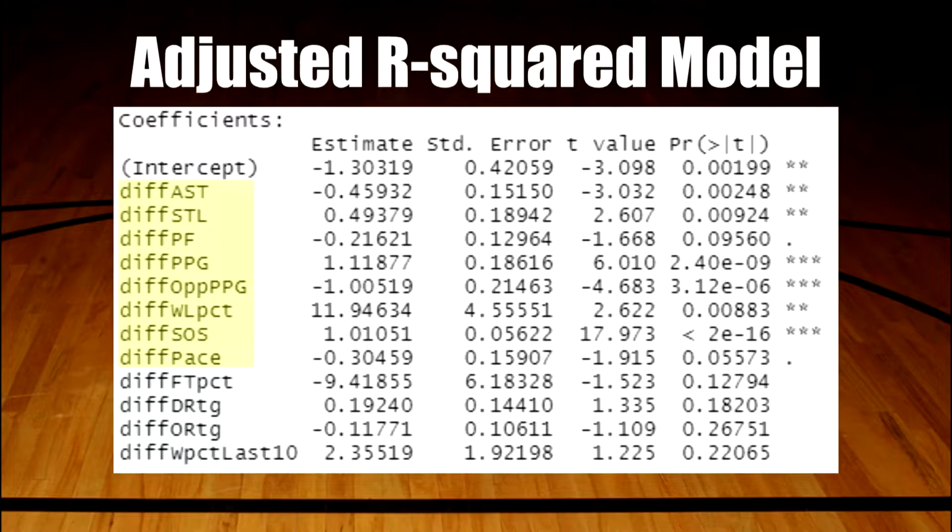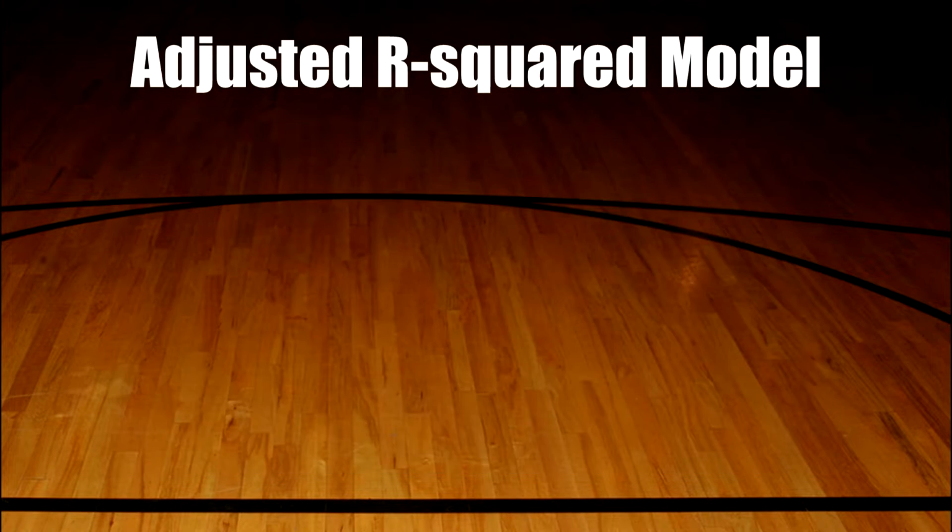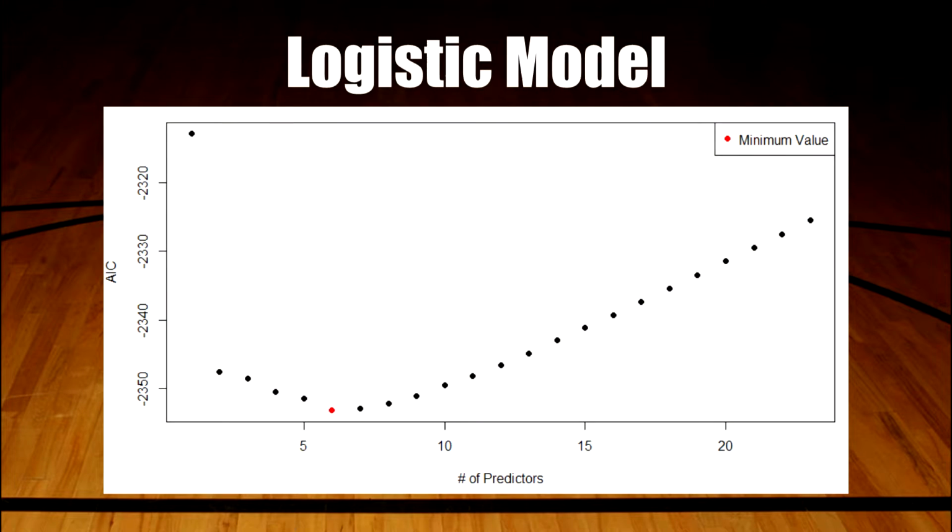The 8 variables that were in the AIC model were all also included in this model. All this did was add on 4 more variables: free throw percentage, defensive rating, offensive rating, and win percentage in the last 10 games. According to the p-values, none of these 4 new variables are significant. Now up to this point, our models have been predicting margin of victory for Team A, like how much will the higher ranked team win by. We decided we also wanted to try to fit a model that predicts the probability of Team A winning, and that's this model, the logistic model.